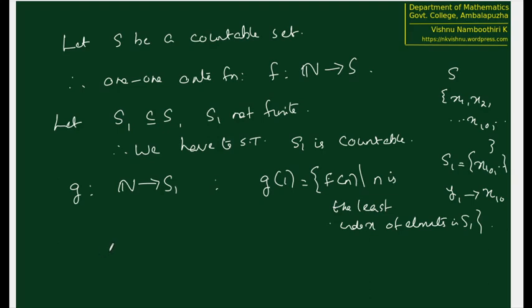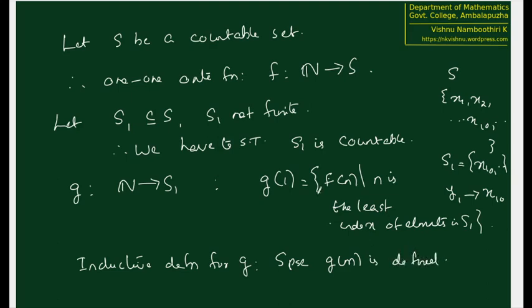we are going to make an inductive definition for G. So suppose that up to G of m is defined. So what is G of m plus 1? G of m plus 1 we are going to define like this.